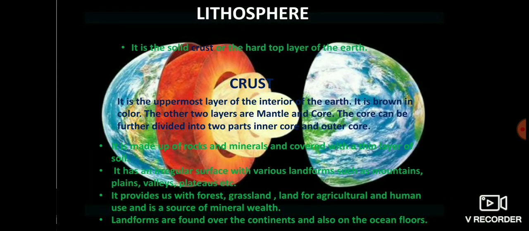Time to briefly talk about each sphere. So let's start with lithosphere. It is the solid crust or the hard top layer of the earth. What do we mean by crust? It is the uppermost layer of the interior of the earth. It is brown in color. The other two layers are mantle and core. The core can be further divided into two parts: inner core and outer core.